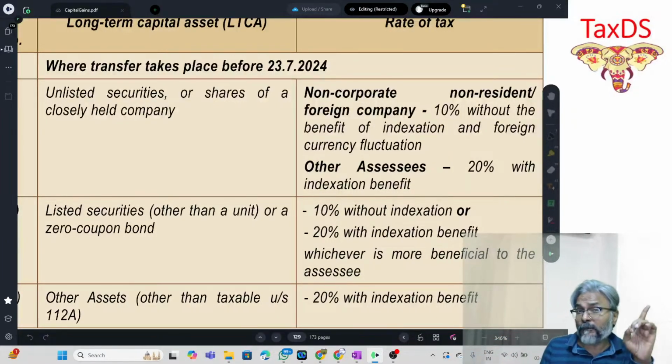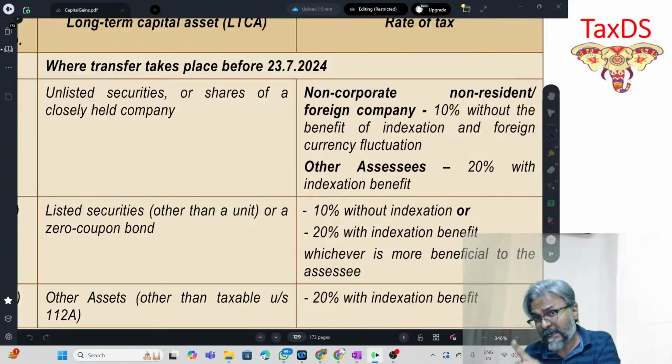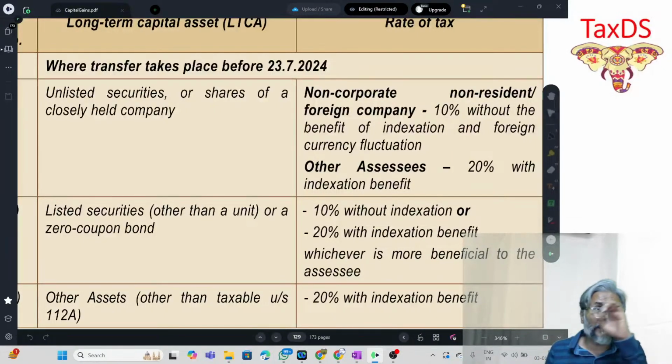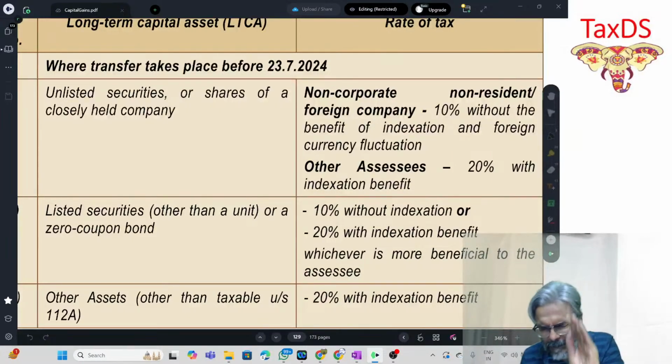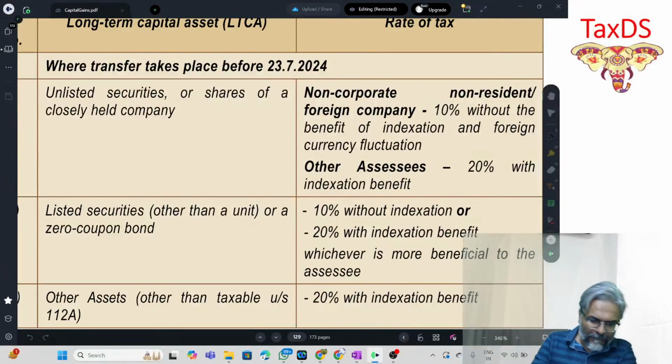As per the old provision, meaning transfer before 23rd July 2024, the long-term capital gains will be calculated without providing the benefit of indexation, and the applicable rate of tax would be 10%. So that is the position on or before 23rd July 2024.